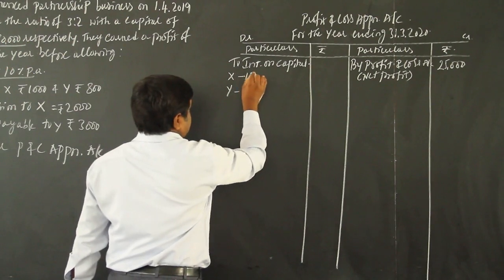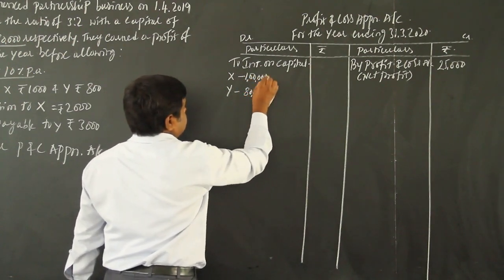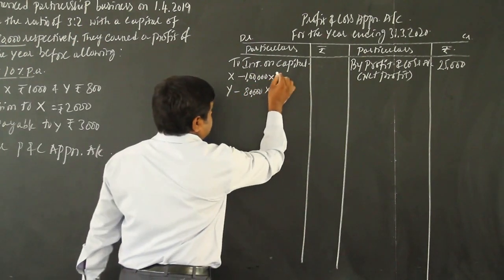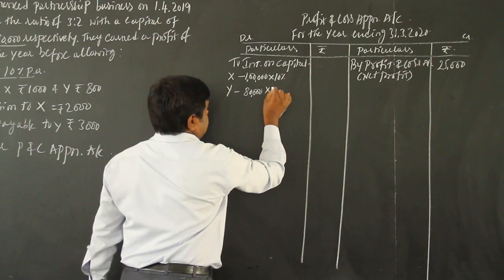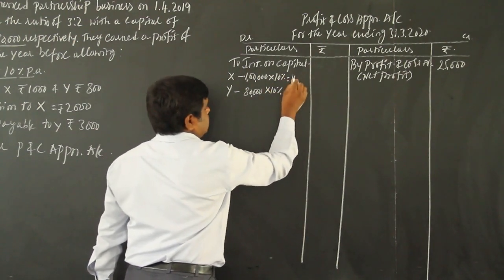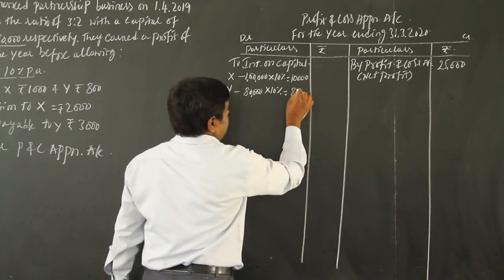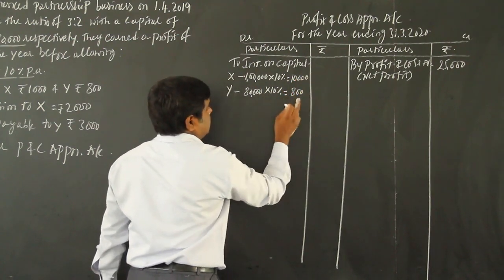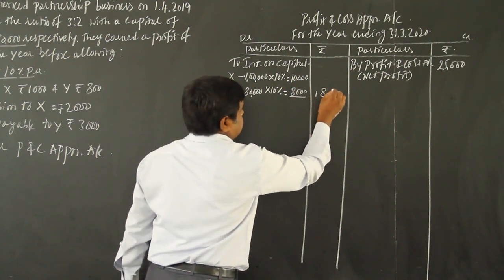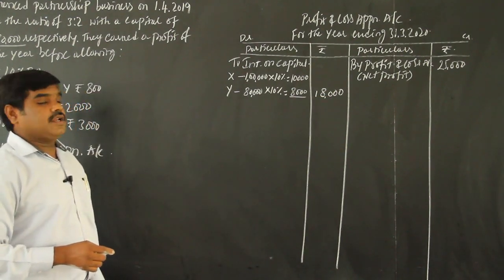So rate of interest 10%. So 1 lakh into 10%, it's 10,000. 80,000 into 10%, 8,000. So 18,000 rupees is the interest on capital.